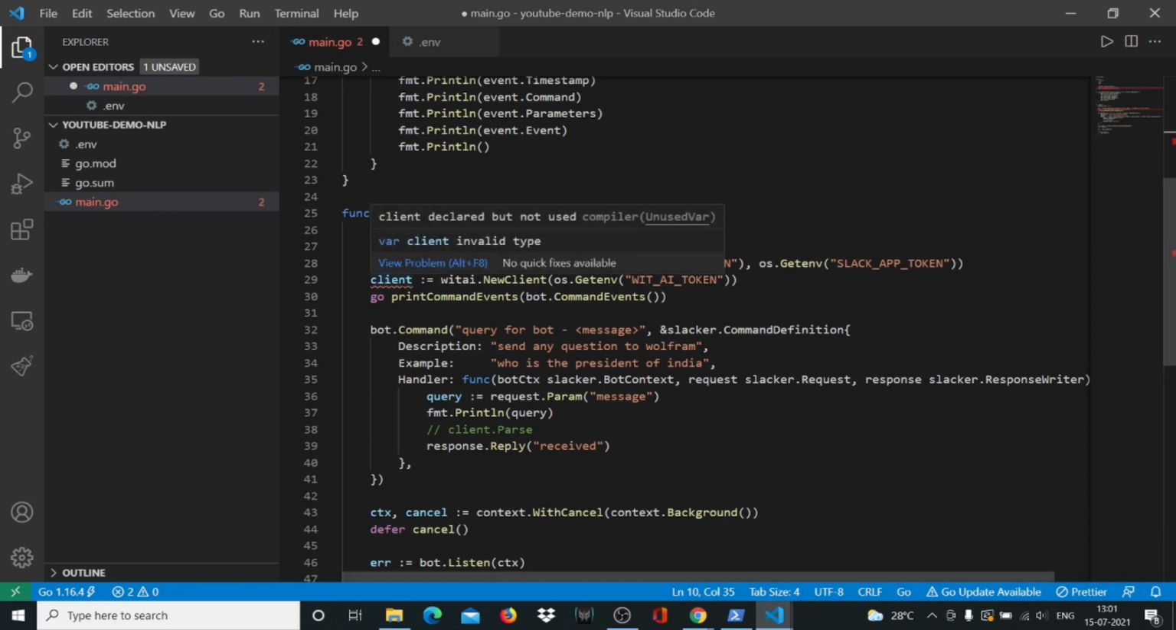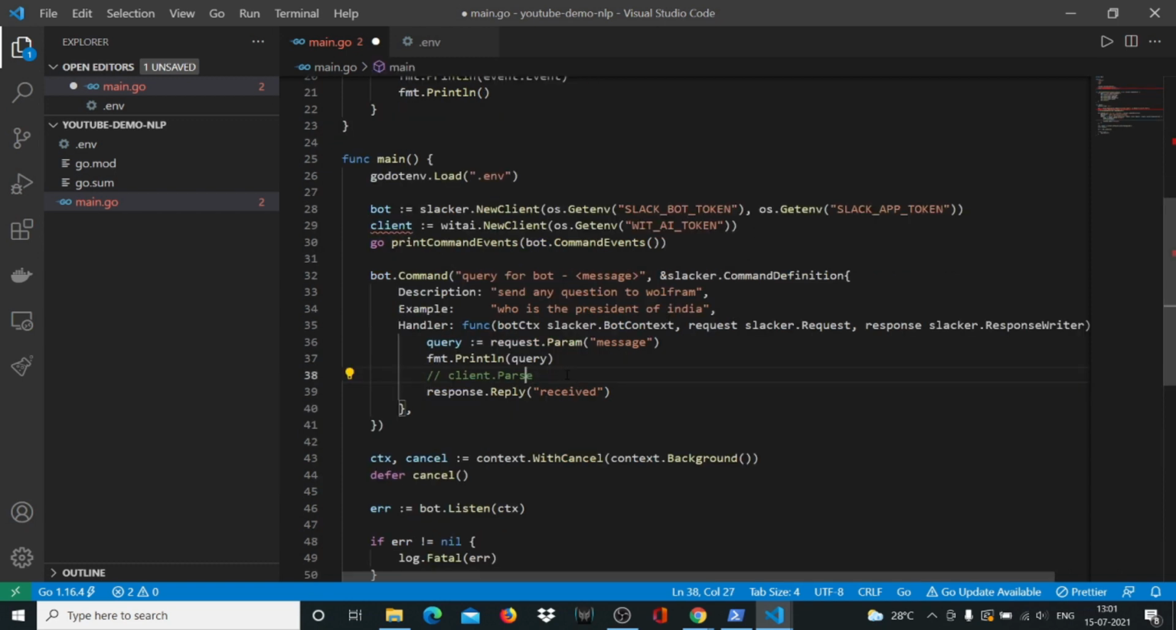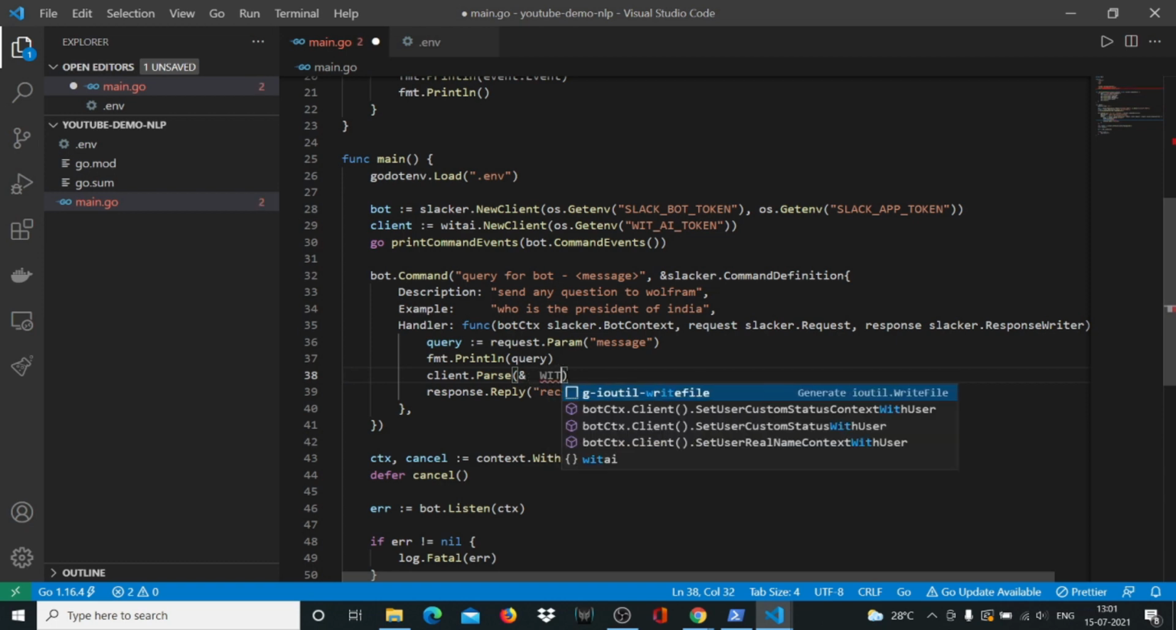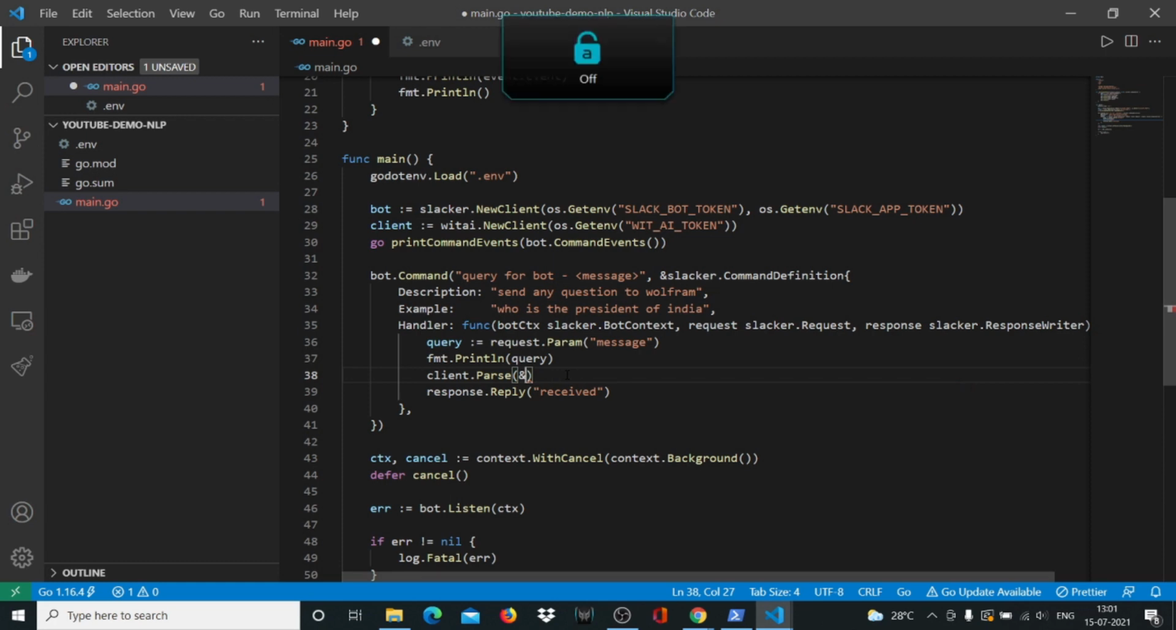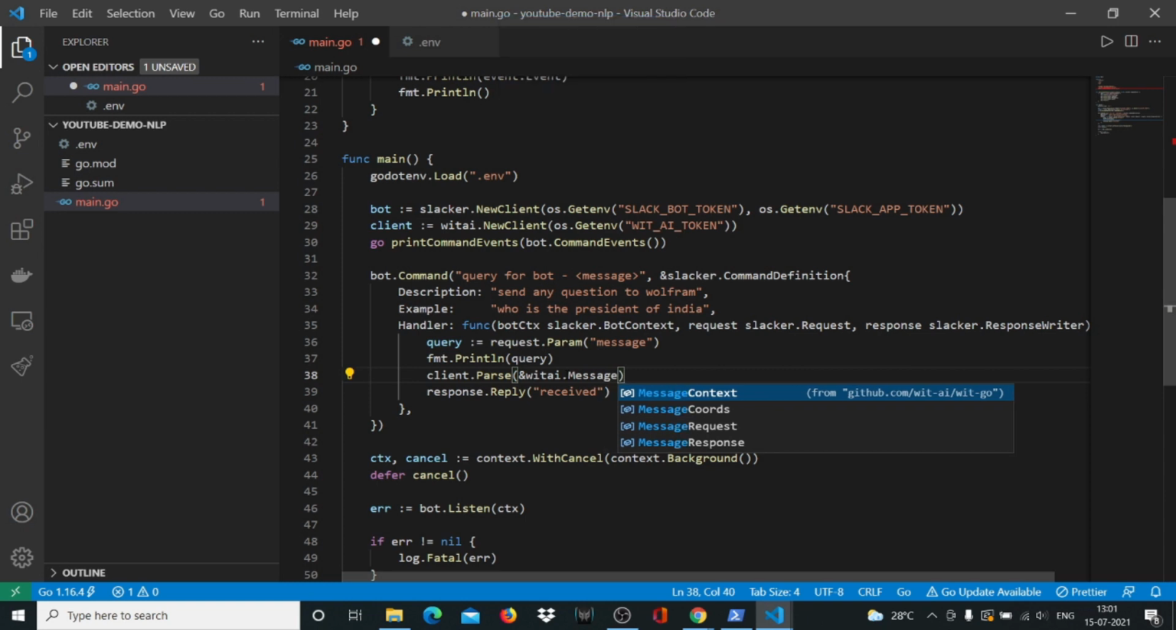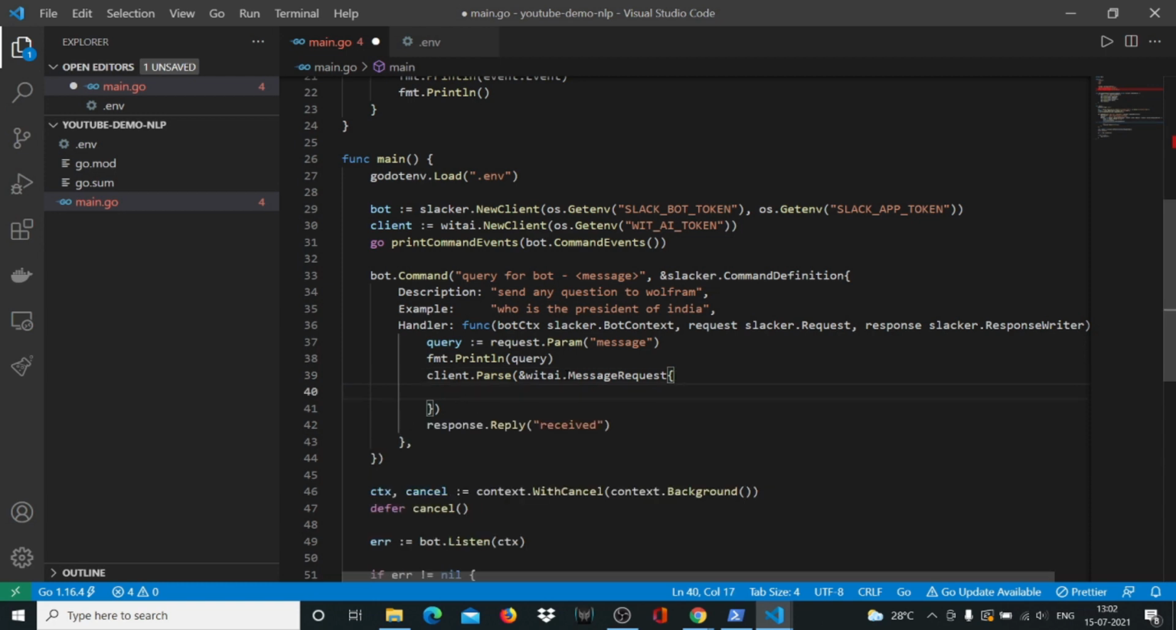Now it's giving us a squiggly line here because we have not used our client package, and that's what we'll be using here. So we'll say client.parse, and inside parse we'll write ampersand Wit.Ai, sorry, in small. What's wrong with my caps? Wit.Ai dot message request, and inside message request you'll have to send a query, and the query will be what you get from your Slack bot.